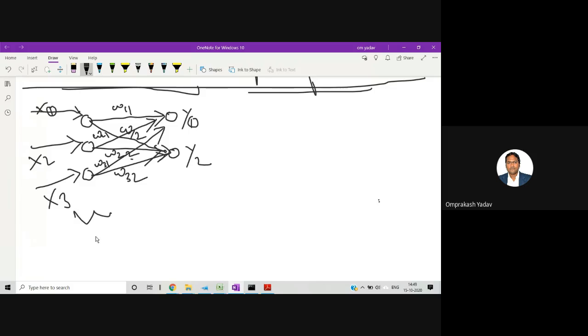So this is my input layer and this one is my output layer. This is feed forward. Why feed forward? Because we are giving data from here and it's going in the forward direction. So this is called a feed forward network. Clear, all of you? So this is the first type.